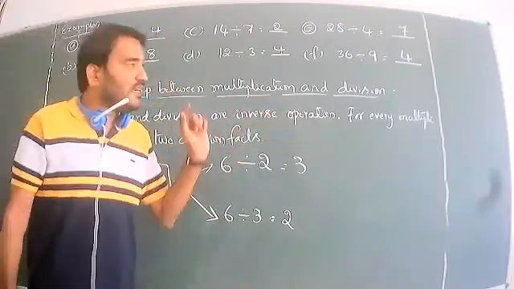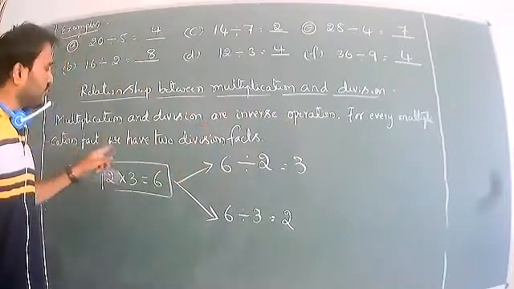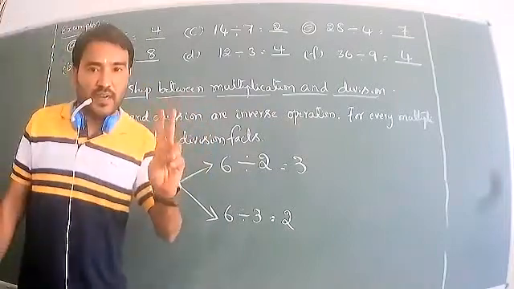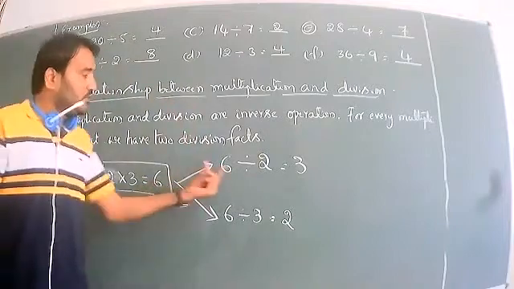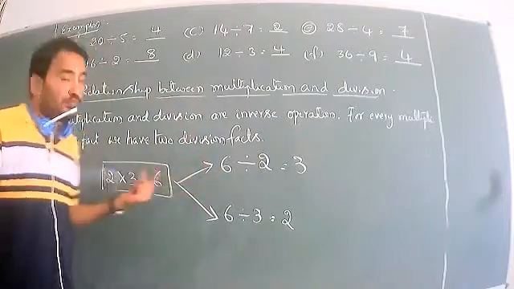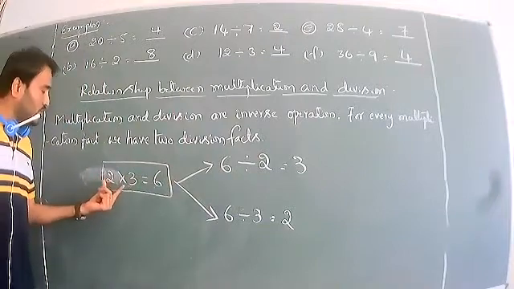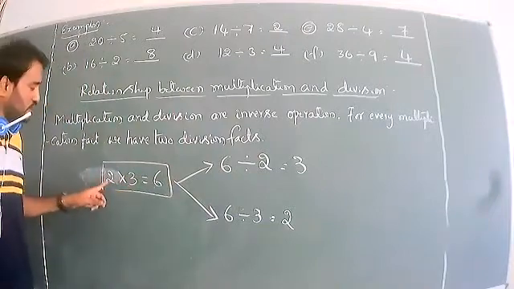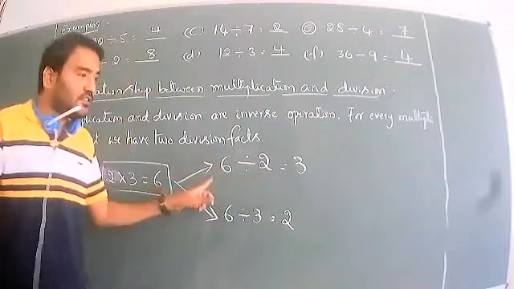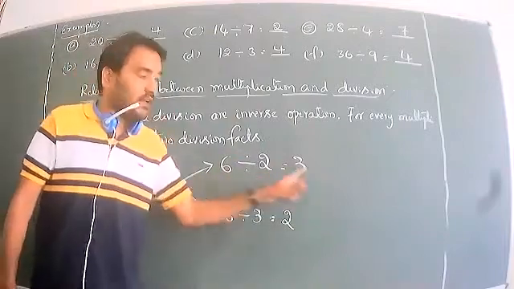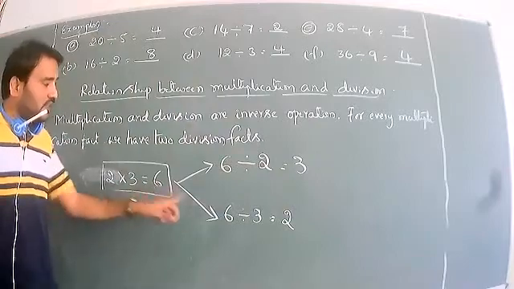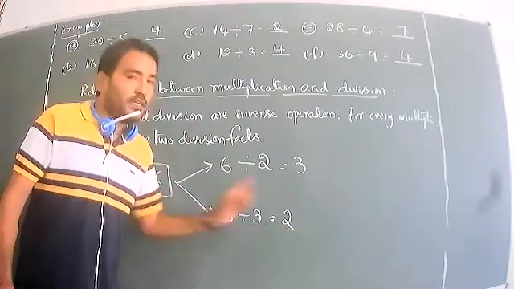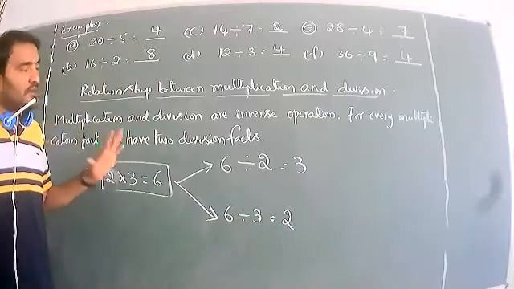For every multiplication fact, we have two division facts. Using the first product, there are two numbers in the factors, so first we can take 2 or 3. First one, 2 can be taken. 2 times how much is 6? 2 threes are 6. Then I will take the product 6 divided by 3 equals 2. These are the two division facts.